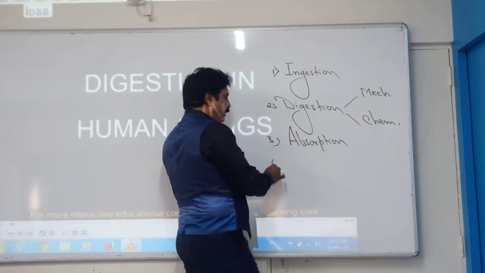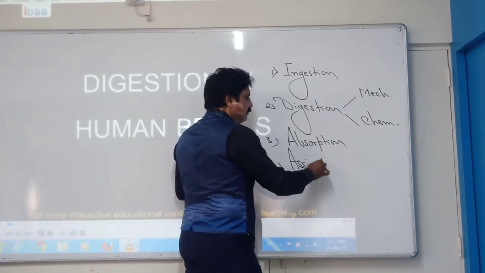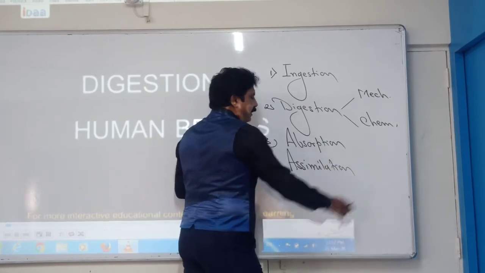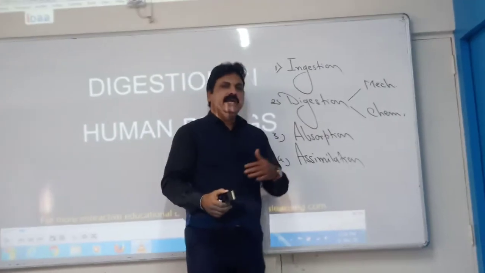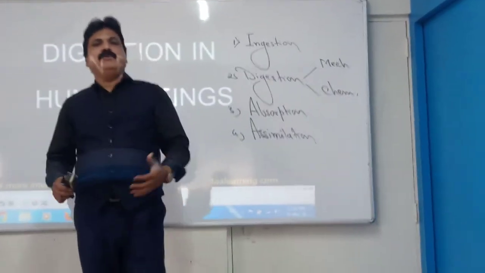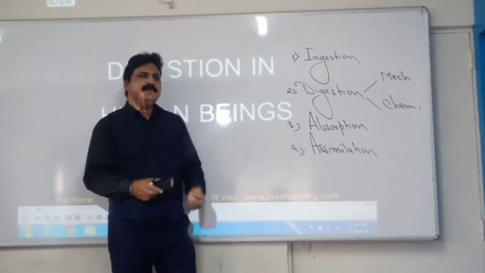And the next step is called assimilation. See, what is meant by assimilation? Whenever the absorbed food becomes a part of your protoplasm, that is known as assimilation.